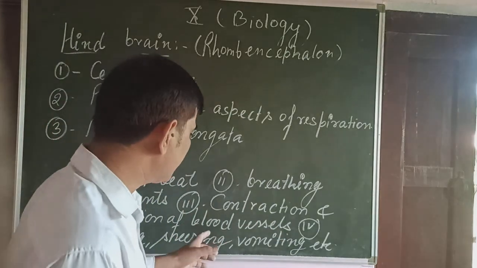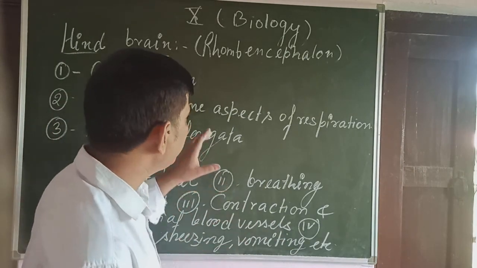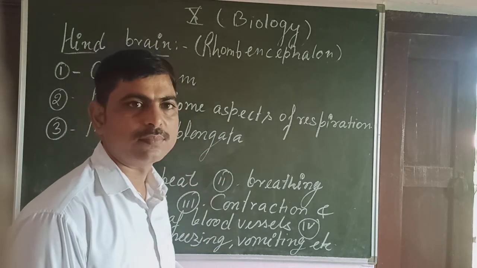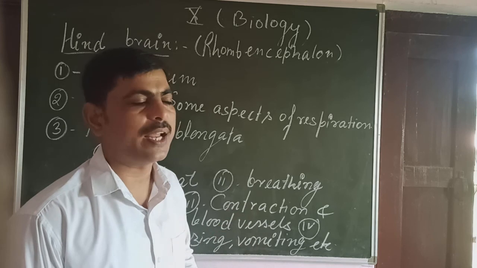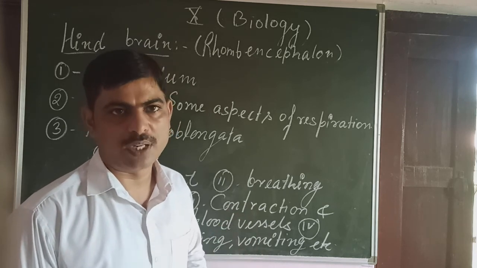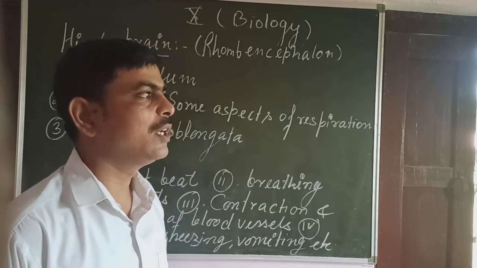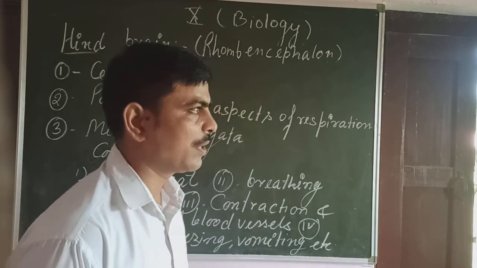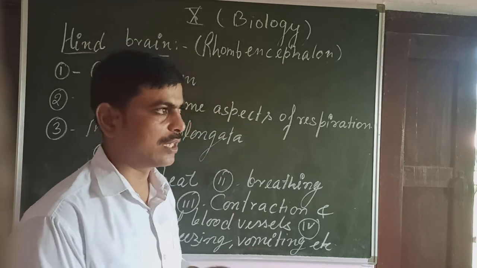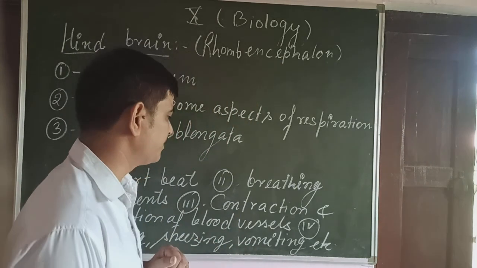So it is involuntary. While in case of cerebellum, the activities are voluntary. When you want to ride a bicycle, you will start to ride. Then how to control? That is in coordination. When to apply the brakes and when to apply the pedal, when to turn the handle, that is in coordination.